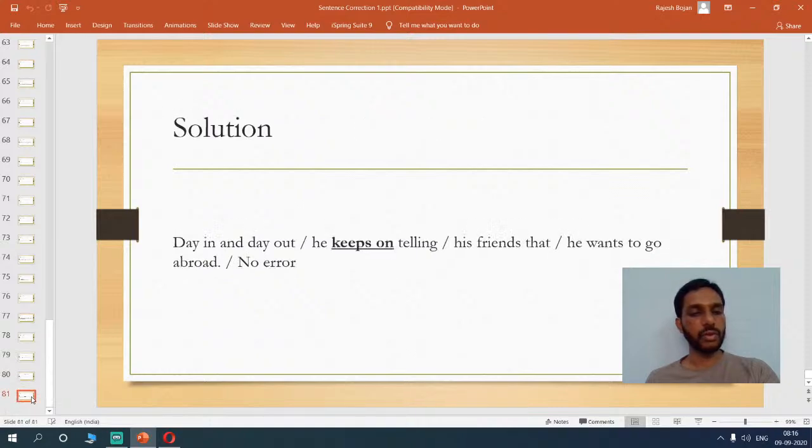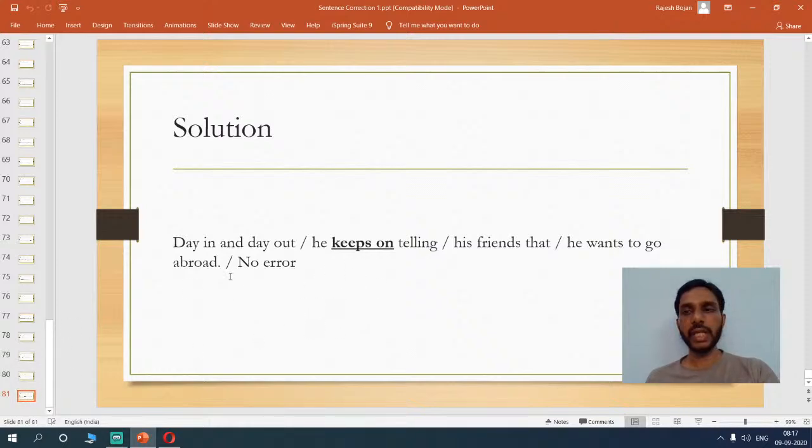If you look at the answer, "day in and day out, he keeps telling," you then have to insert a preposition. It would be better to insert a preposition to make it more meaningful. So, "day in and day out, he keeps on telling." This is happening continuously. "Keeps on" is a phrase, so you have to use it in this way: "Day in and day out, he keeps on telling his friends that he wants to go abroad."